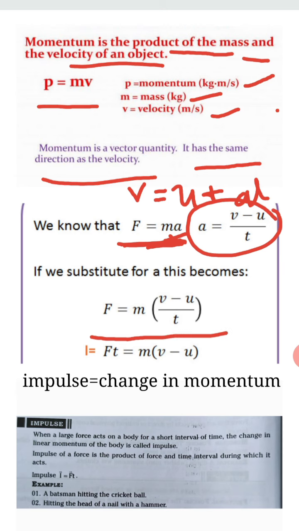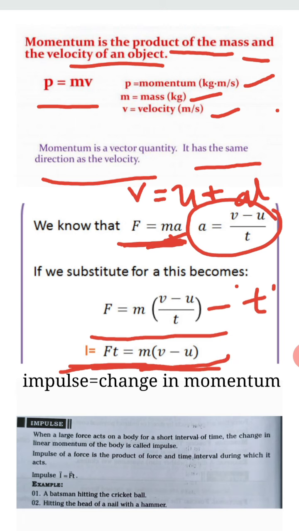Multiplying t on both sides, the equation becomes F into t is equal to, t will get cancelled, m into v minus u. So F into t is equal to m into v minus u. This we can call impulse, that is I is equal to F into t, which is nothing but m into v minus u.